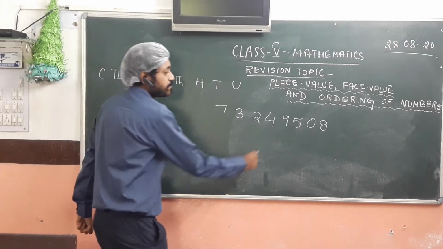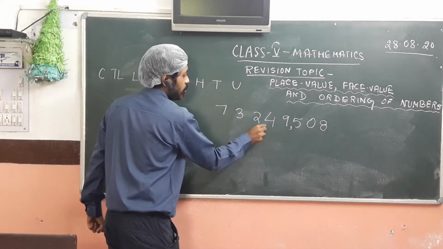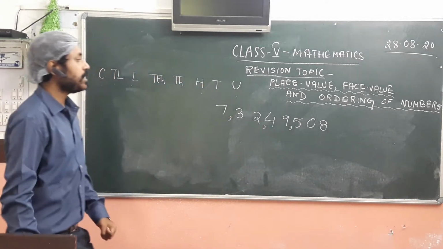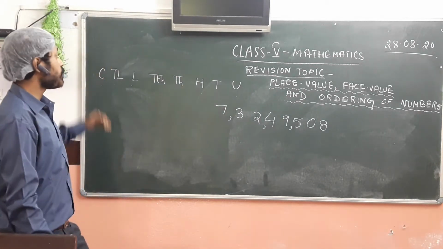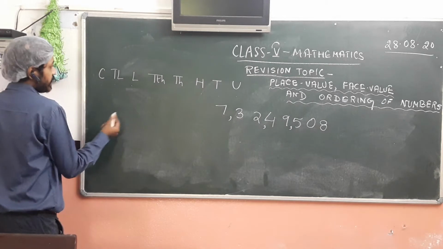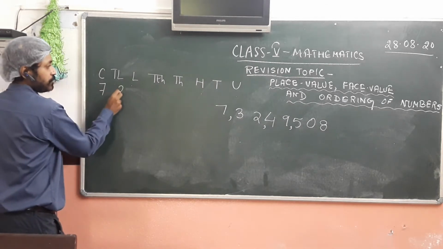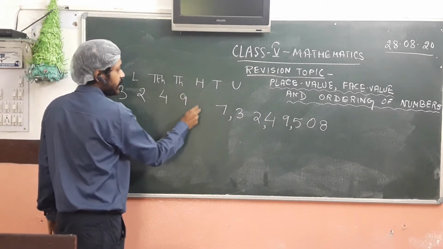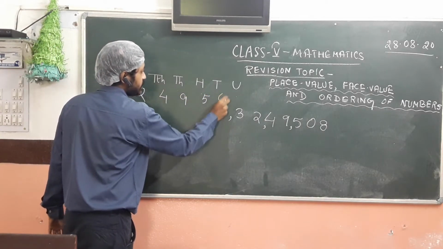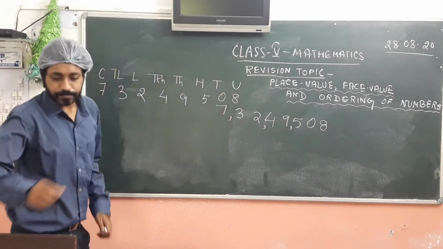By the Indian place value system, according to the periods, this is how we place the commas inside the number. How do we represent it here? We write 7 3 2 4, 9 5 0 8.